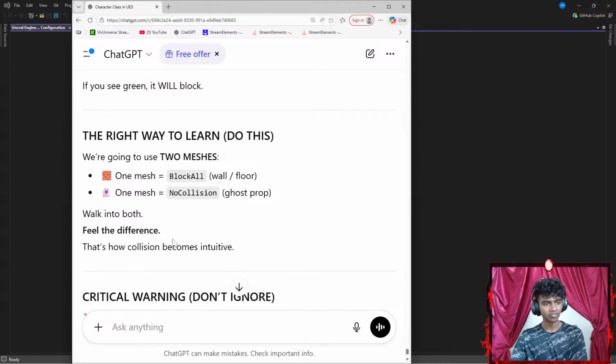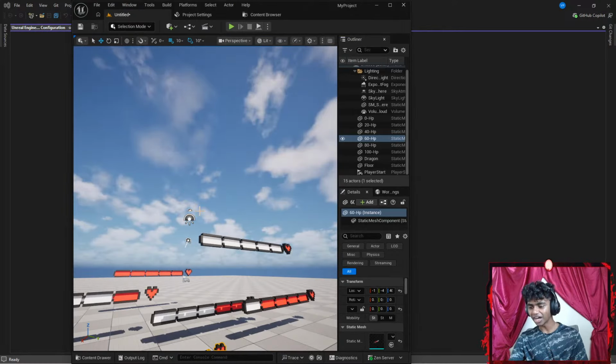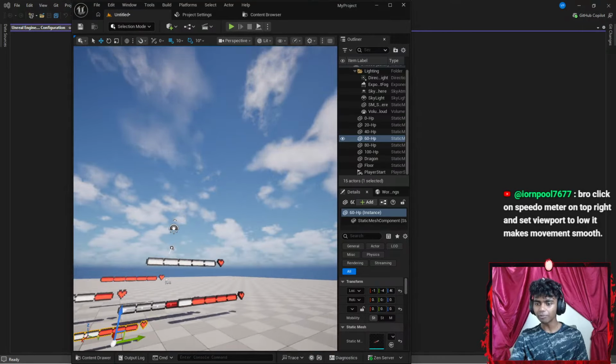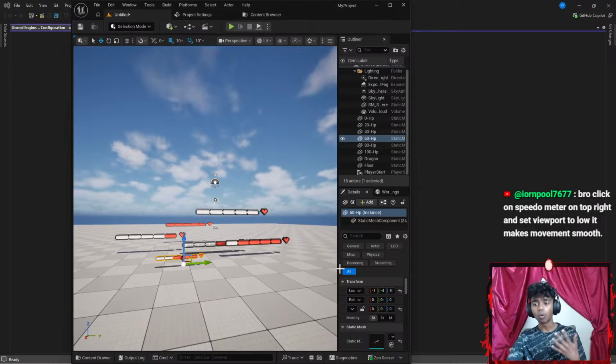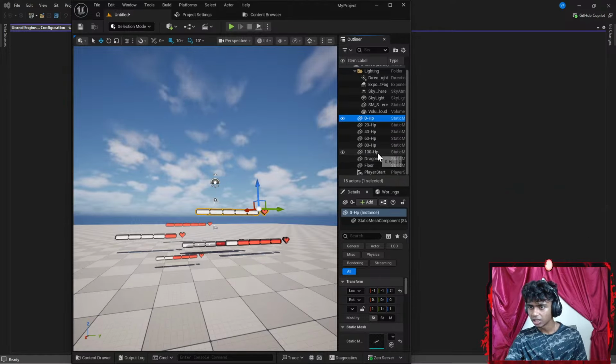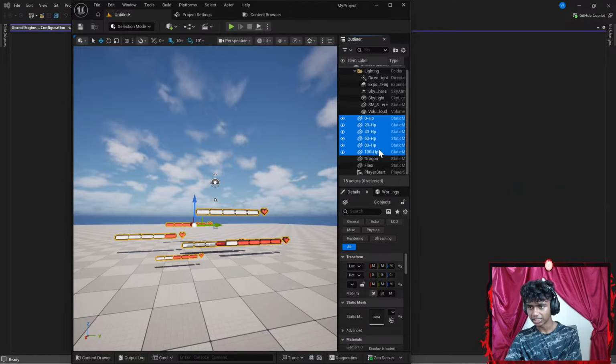Okay, I think I see. Bro, he's not learning Unreal, he's learning Slope Rail. Guys, Slope Rail is kind of crazy. Okay, that's it. I got a pretty fun idea right now. Before I actually add collisions, I want to delete a few meshes. I might actually delete all my health bar meshes. Let's go all the way till here and delete them all.